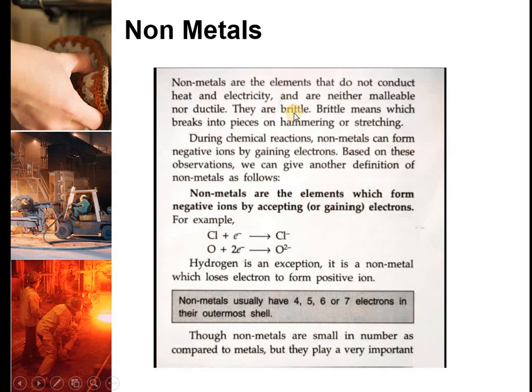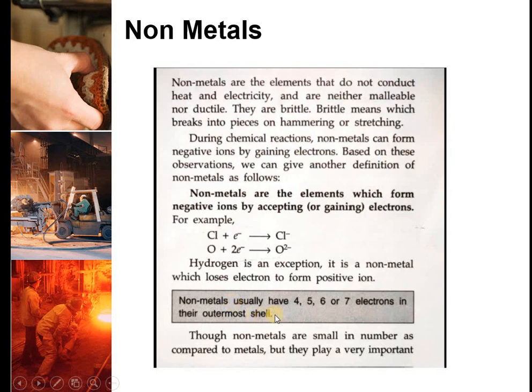Now come to the non-metals. These are the elements which do not conduct electricity, they are not malleable or ductile, they are generally brittle. During chemical reaction, non-metals form negative ions or anions by gaining electrons. So we can say the non-metals are elements which form negative ions by accepting or gaining electrons. Hydrogen here is the exception. It is a non-metal which loses electron to form the positive ion.